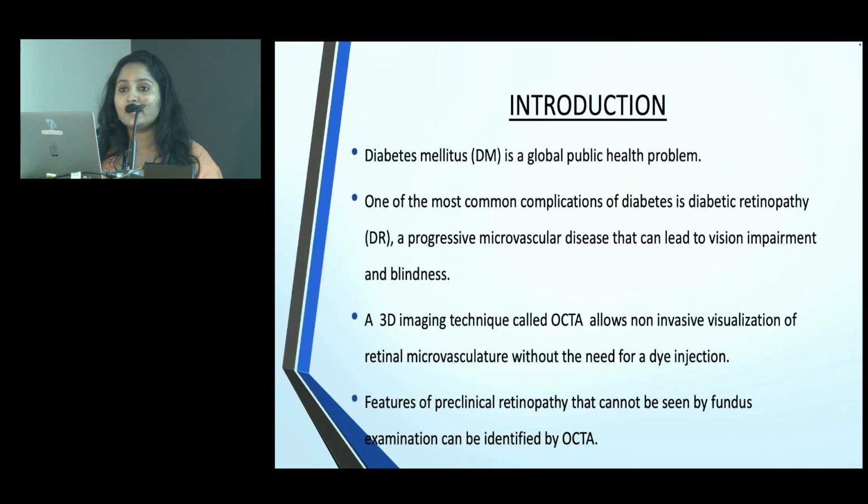Introduction. Diabetes mellitus is a global public health problem, and one of the most common complications of diabetes is diabetic retinopathy, which is a progressive microvascular disease that can lead to vision impairment and blindness. A 3D imaging technique called OCTA allows non-invasive visualization of the retinal microvasculature without the need of dye injection when compared to FFA. And the features of preclinical retinopathy that cannot be seen on fundus examination can be identified by OCTA.